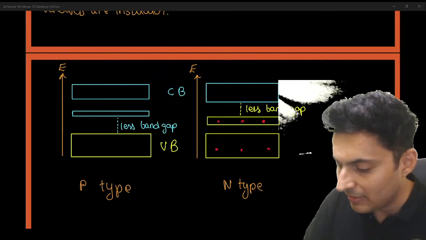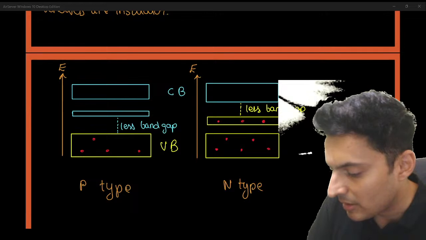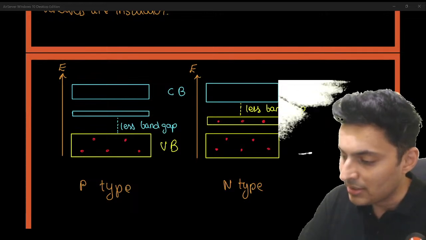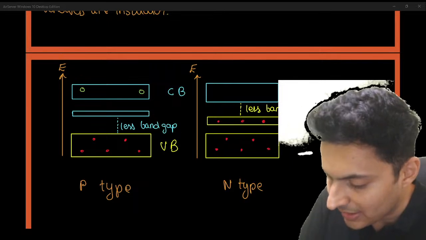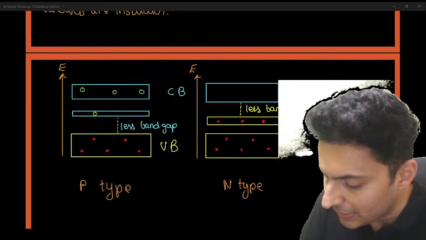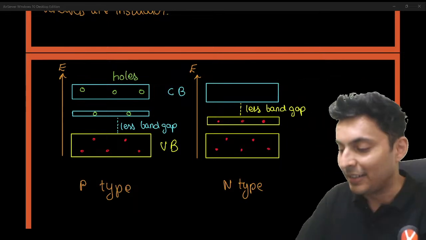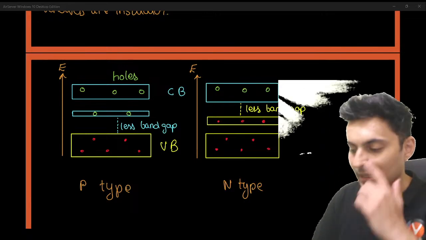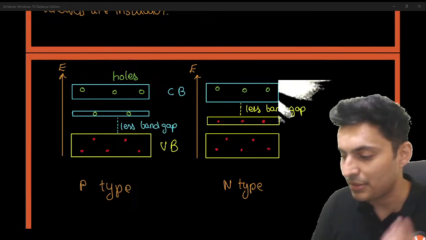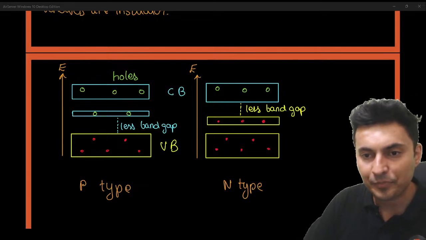Earlier, the electrons were anyways there in the valence band, but now you have added some extra electrons over here. In the P-type, there were holes which were there, and you have now created newer holes at a smaller energy level. That is the major difference between the energy levels of P-type and N-type semiconductors.